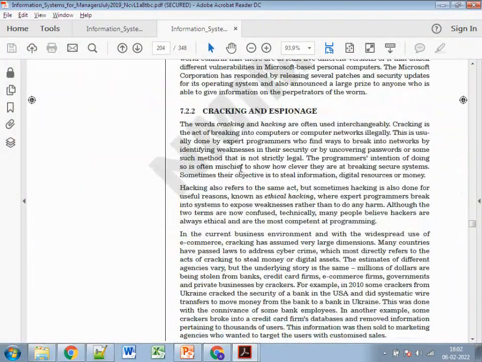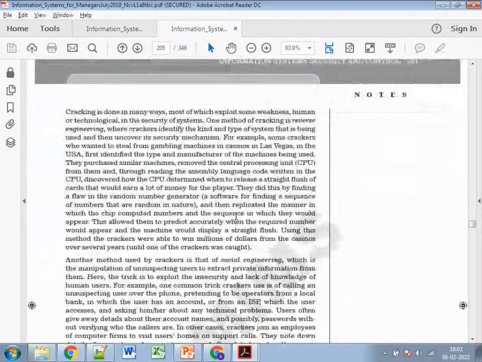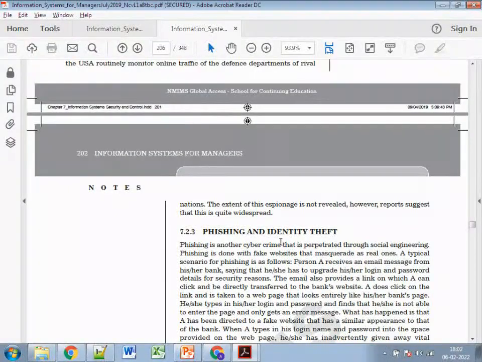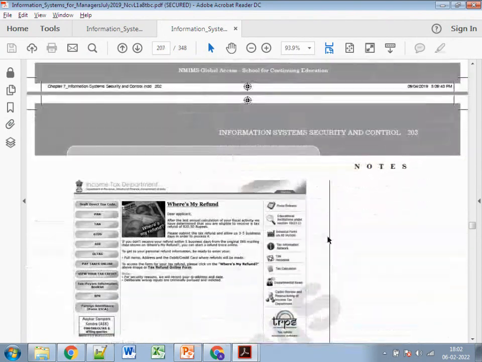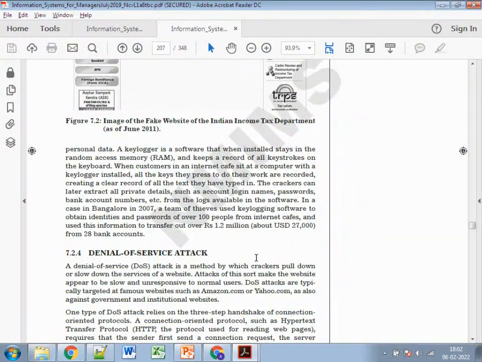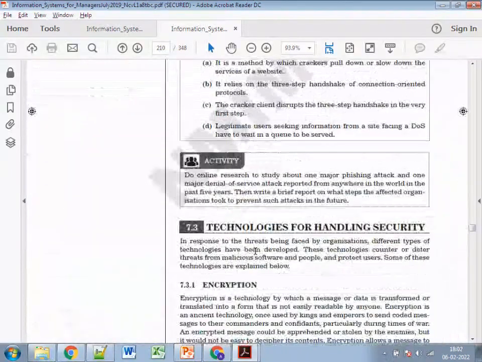After that, cracking, hacking, we can discuss phishing and identity theft. We can discuss denial of service attacks. I think these are the things you can easily discuss about security threats. Maybe you can give a generalized one first, and after that specify it more with respect to the bank perspective, or you can read it and reframe it in your own words, connecting it more with the bank part.